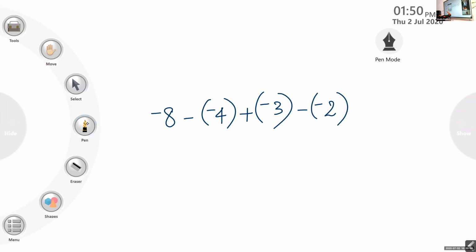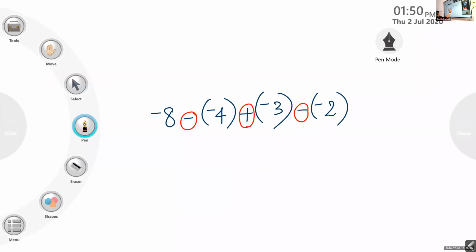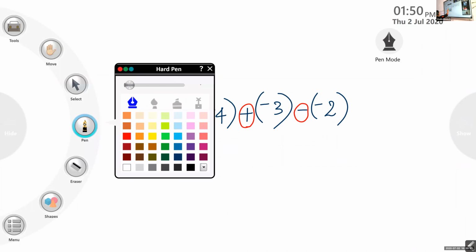Last year you have studied this also, I know. Here also it is subtraction. Here you are asked to add. So when such problems come, we will change everything to addition. That is, all the operation signs you will make plus. Just change the sign and add. That is the way you are going to do.